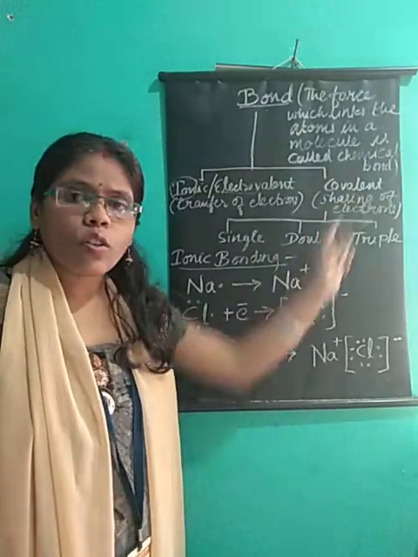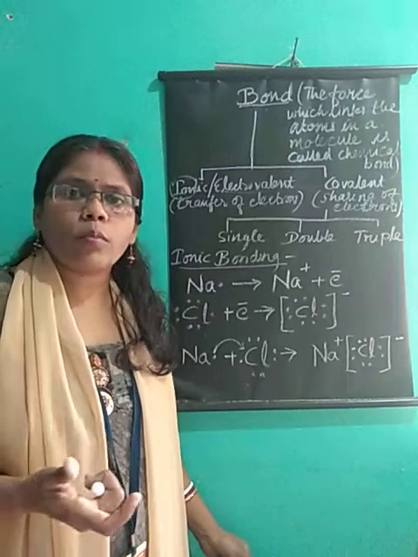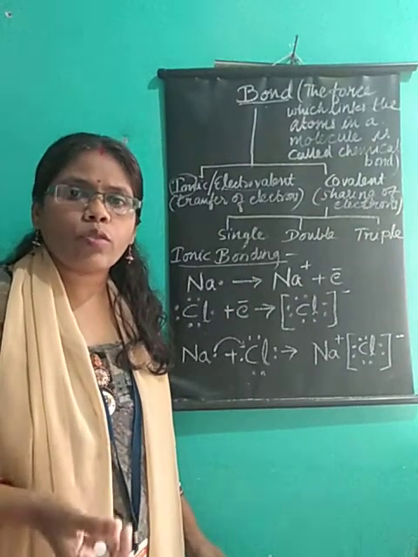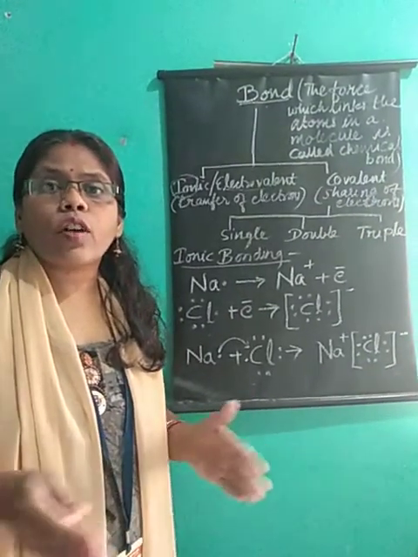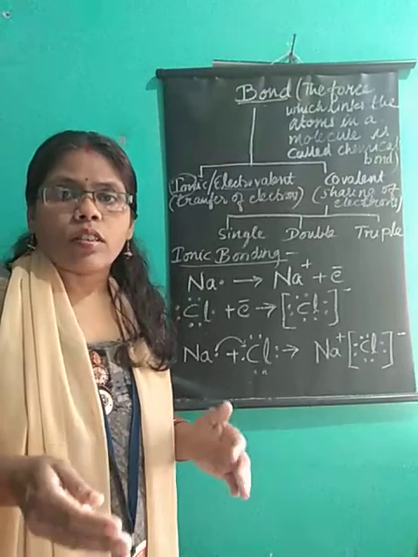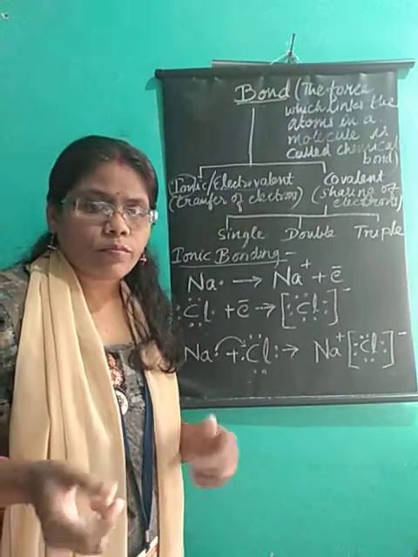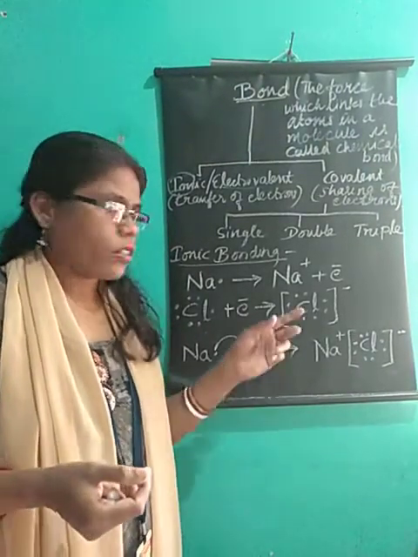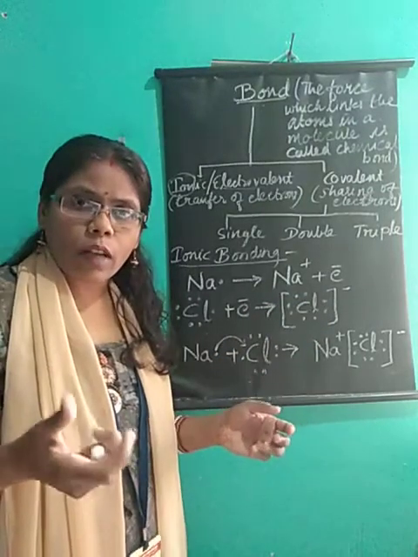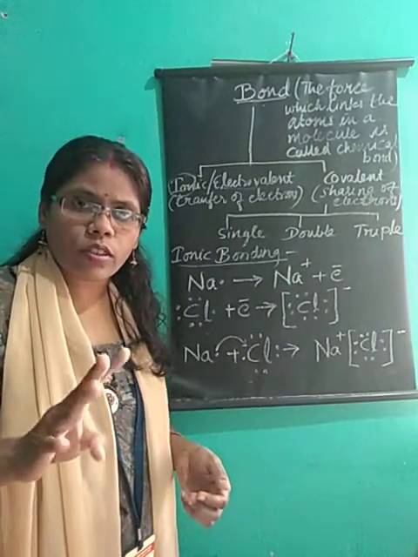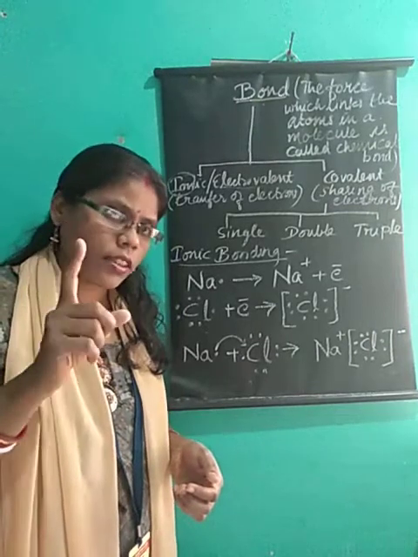Another bond is the covalent bond. Now what is this covalent bond? Covalent bond is a bond which is formed by sharing of electrons. Just like carbon, it has 4 electrons in its outermost shell. Its atomic number is 6.